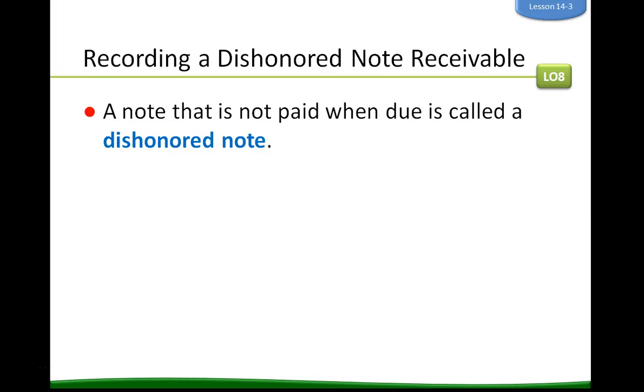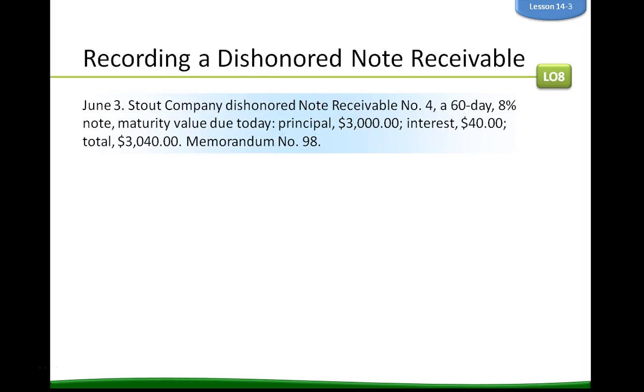Recording a dishonored note receivable. A note that's not paid when due is called a dishonored note. First example, June 3rd, Stout Company dishonored note receivable 4. So the interest income on the note has been earned as of the maturity date, even though the note has not been paid. Stout Company owes the principal amount of the note plus the interest earned.